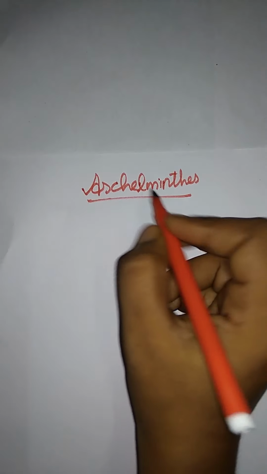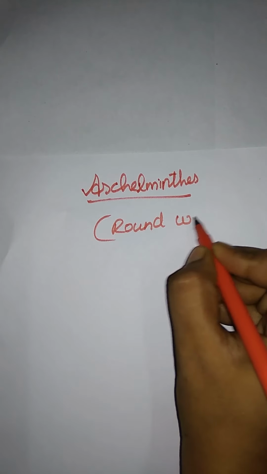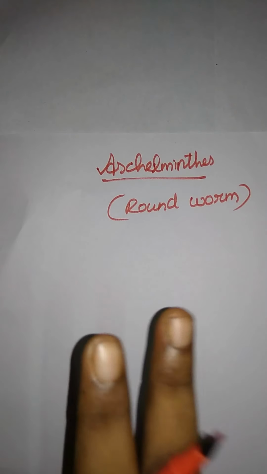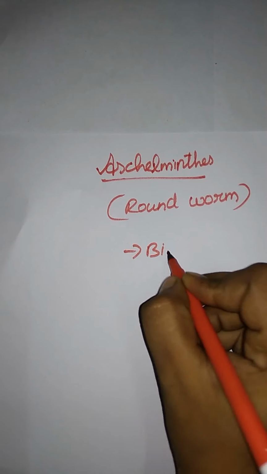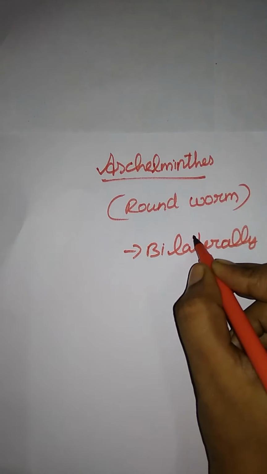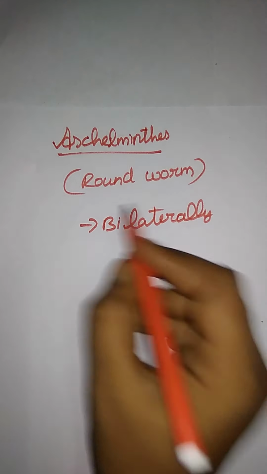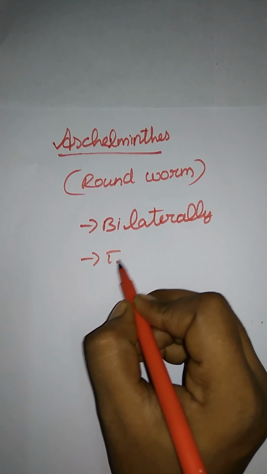Here, Aschelminthes, which means a roundworm. Aschelminthes are bilaterally symmetrical. Bilaterally, we already said that they can be divided into equal parts. That is bilaterally symmetrical and triploblastic in animals.